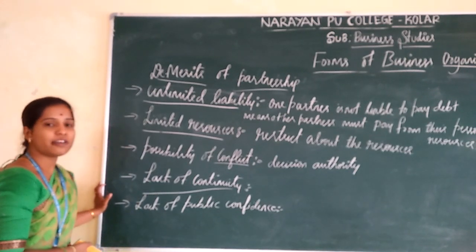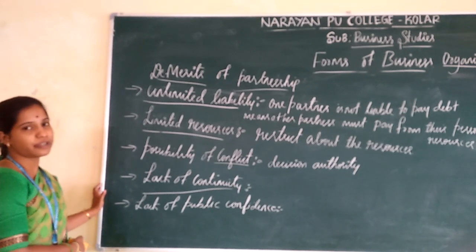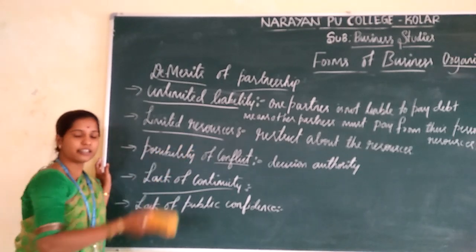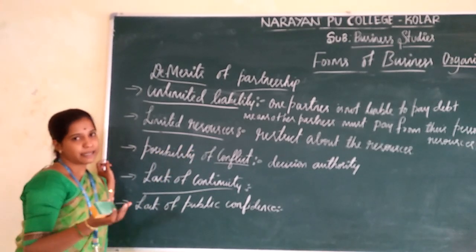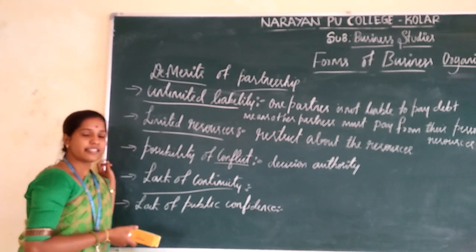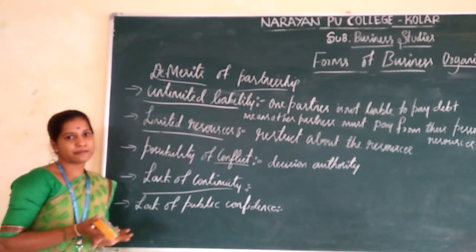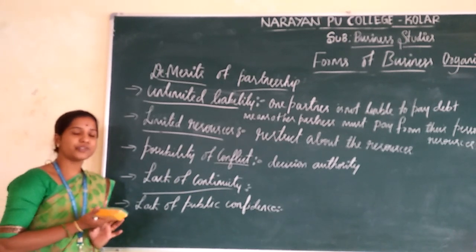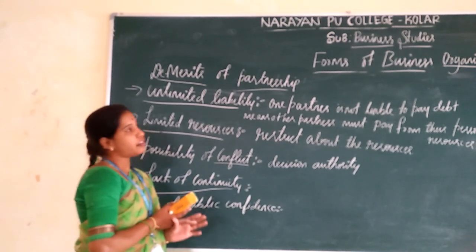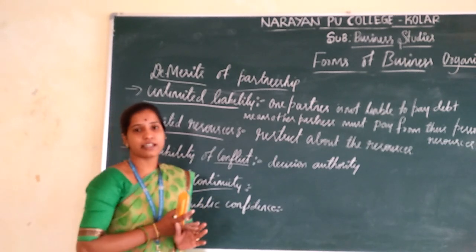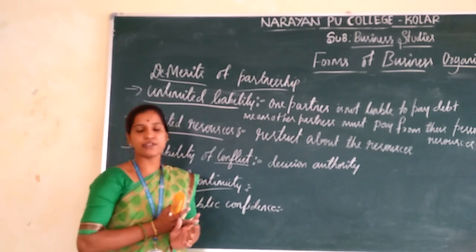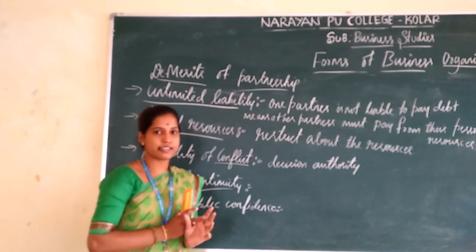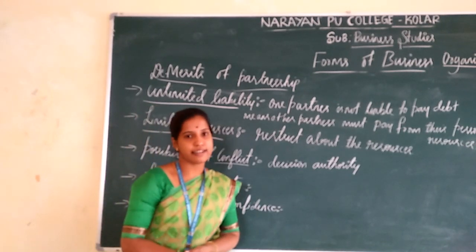So dear students, I think all of you understood these concepts. In the next class we are going to continue with the partnership firm: types of partners and types of partnership. You are going to learn these two types in the next session. And also you are going to learn the fourth form of business organization, that is cooperative societies: meaning, features, merits, and demerits. Understand? Thank you for listening to me.